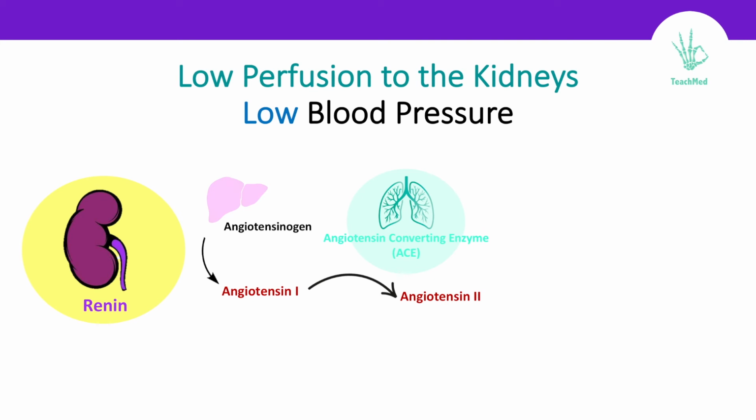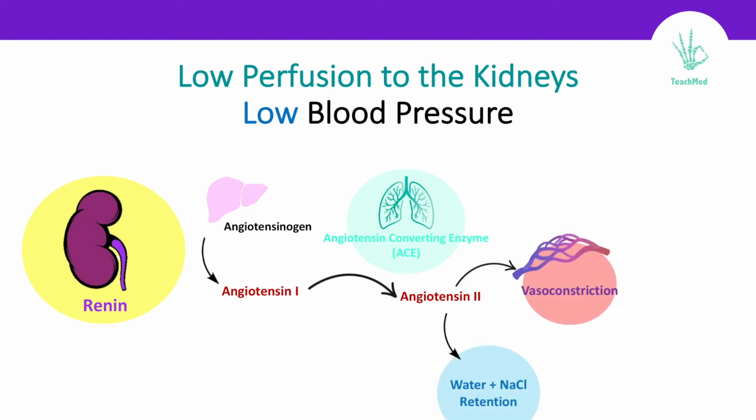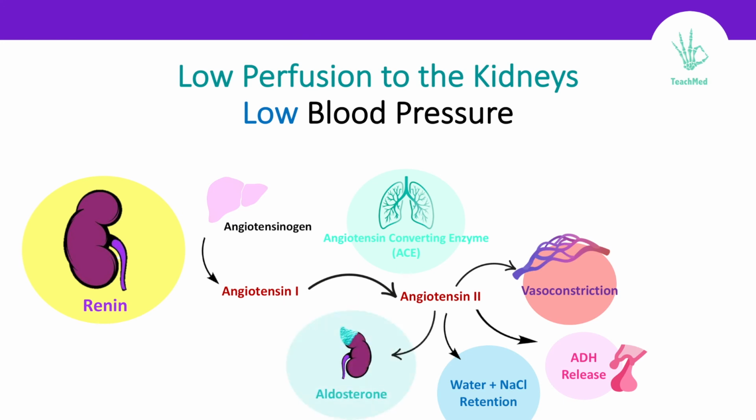Angiotensin 2 does many things. First, it causes vasoconstriction, water and sodium chloride retention from the proximal convoluted tubule, antidiuretic hormone or ADH release from the posterior pituitary gland, as well as aldosterone secretion. Aldosterone will cause water and sodium chloride retention from the distal convoluted tubule and potassium and hydrogen excretion.